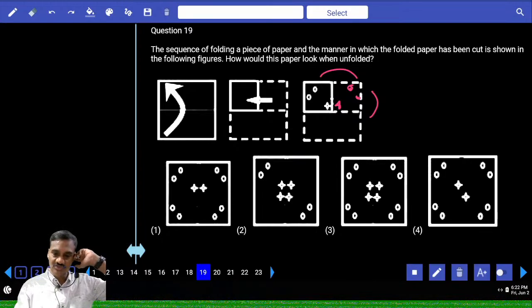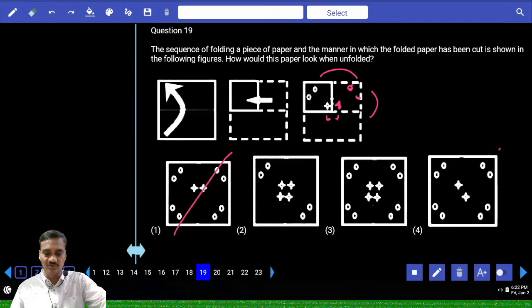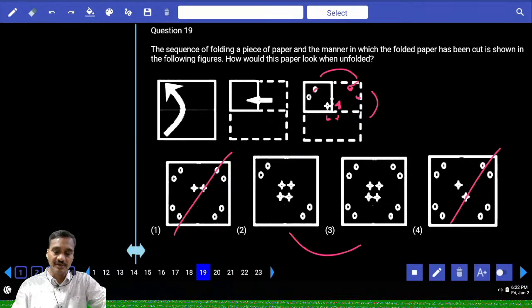Now in the water image, these 4 stars must be like this, and the 4 stars must be together. These 2 were ruled out. Now we are left with the circles, 2 plus 2, 4. Now these 4 must become 8. So what is your answer? Choice 3, question number 19.